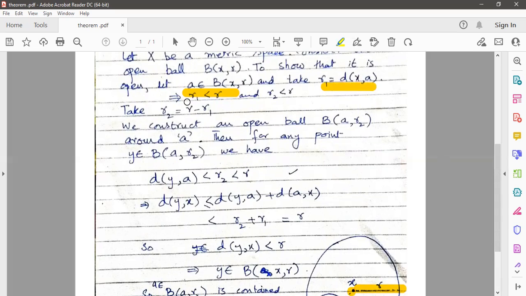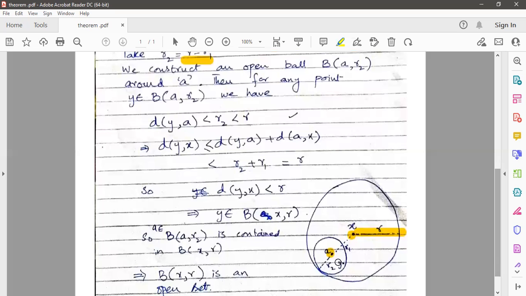The distance of x from a is obviously less than the radius. We take r2 as r minus r1. Then r1 and r2 both are less than the radius. Now around the point a we construct an open ball. What would be the radius of this ball? The radius of this ball must be r2, the remaining part. If r1 is the distance of the center from a and r is the radius, then r2 will be r minus r1.